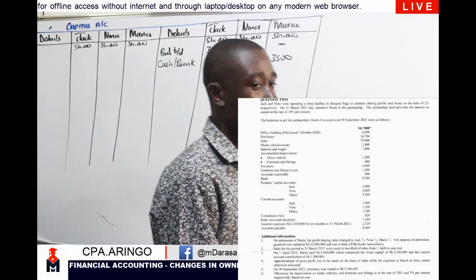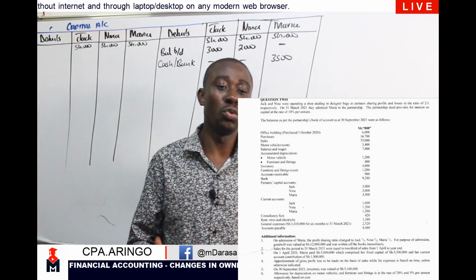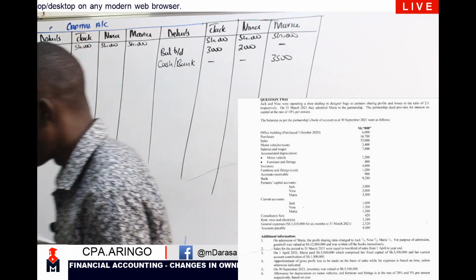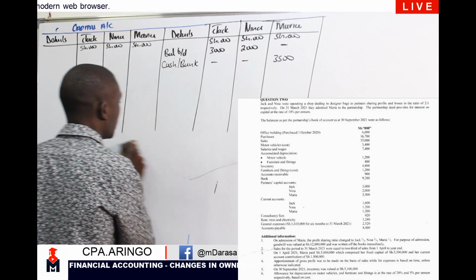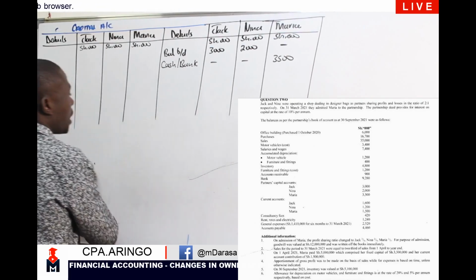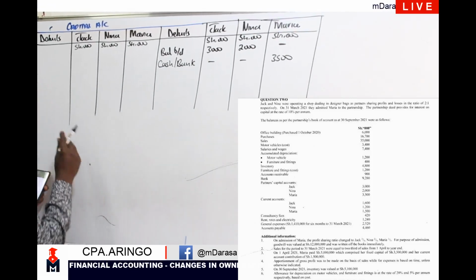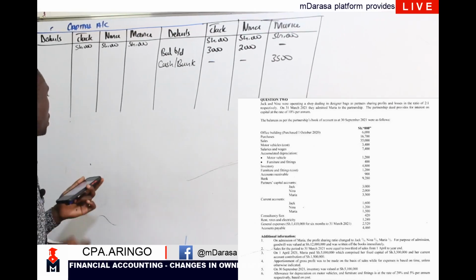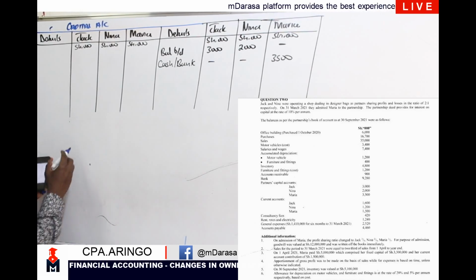Then on this note, we are told that on admission of Maria, we created a goodwill. So following exactly the double entry that Mwalimu had given us, we are looking at on creation of goodwill. What are we supposed to do? On creation of goodwill, I'll be having our goodwill account here.